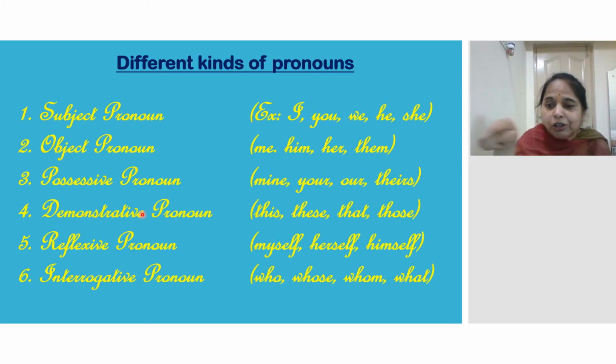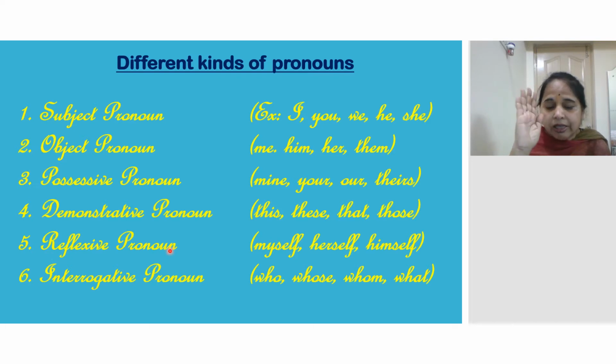Demonstrative pronouns mean showing, pinpointing and showing. I showed you just now. This, these. This, these are for near objects. That, those are for far objects. Got it? This means one. These means many. That means one. Those means many.